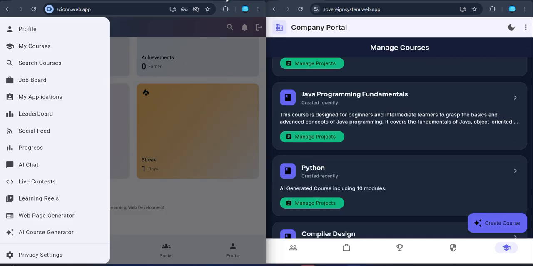Okay, well, this is all about our company portal, the Sovereign system. So this is our Sion, which is the student app, and the Sovereign system, our company portal, combined we call SovreignyX. So I hope you liked the two parts of our project and understood them clearly. So thank you, Team Kaizen.